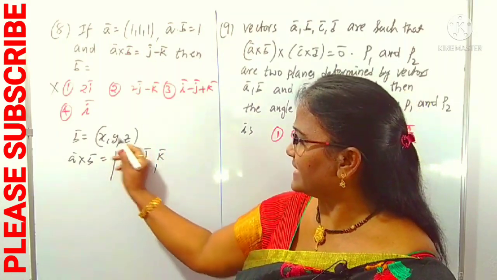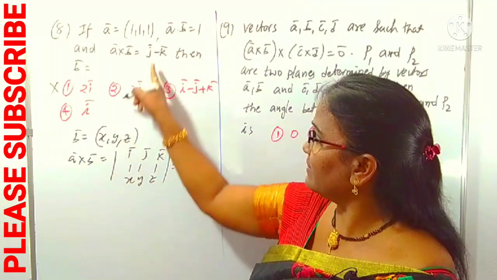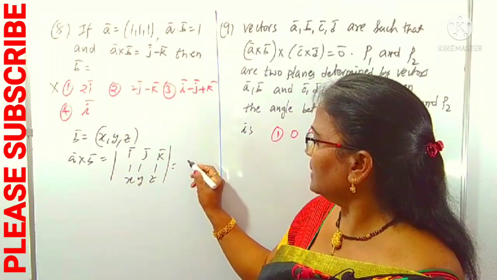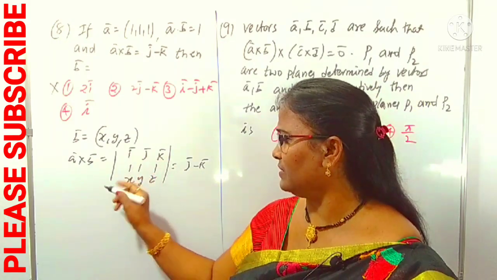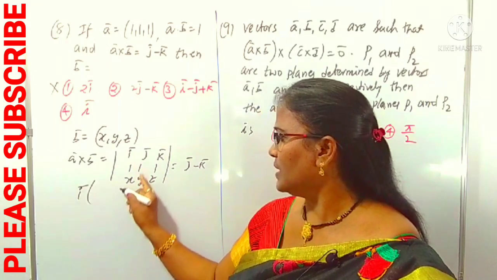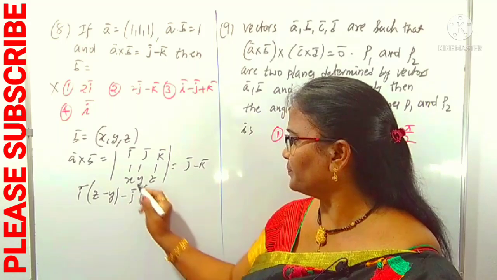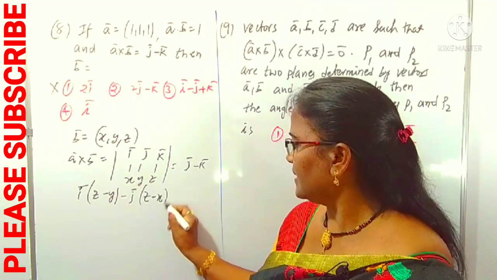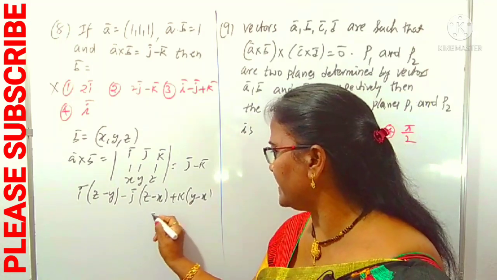B vector is x, y, z which I have taken. We can equate this as A cross B is given as J minus K, that is, I am writing here J minus K. What is the expansion of this determinant? I into (z minus y) minus J into (z minus x) plus K into (y minus x) is equal to J minus K.